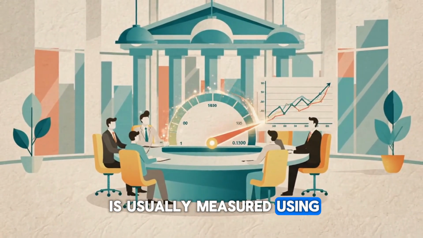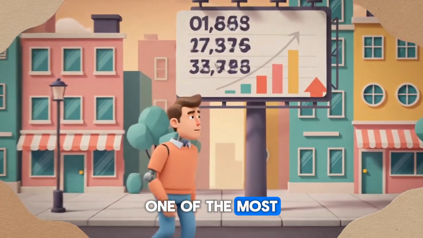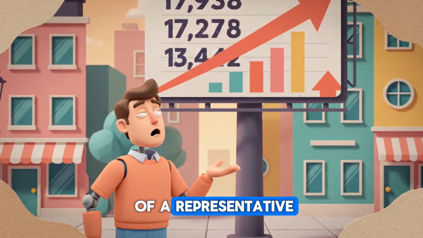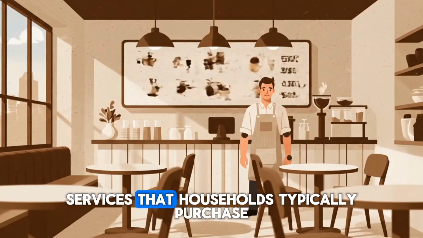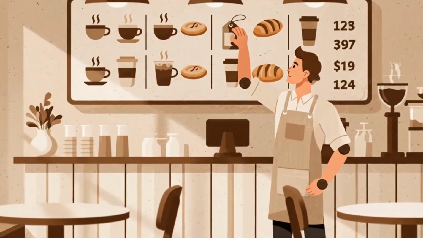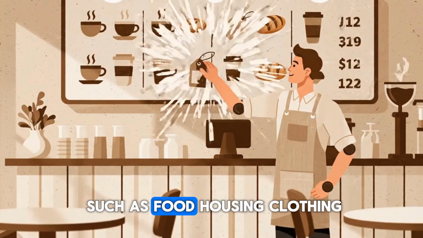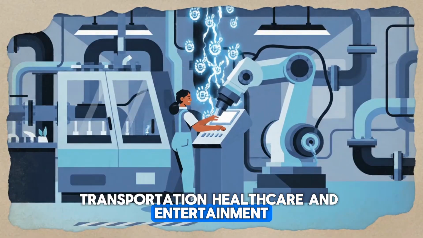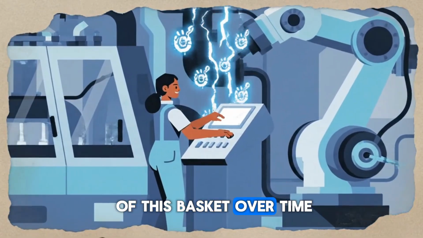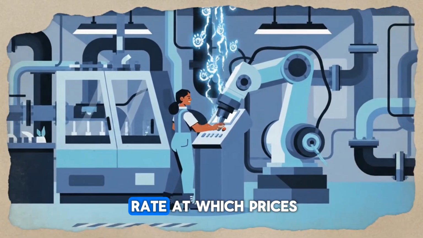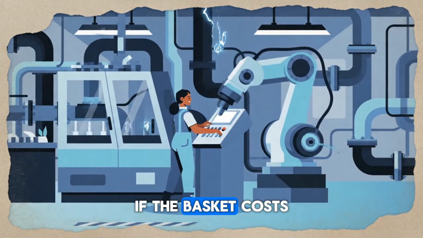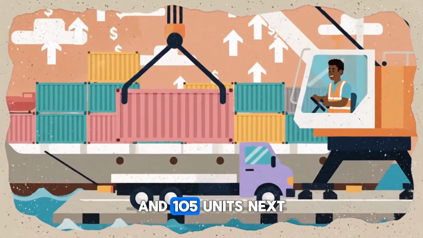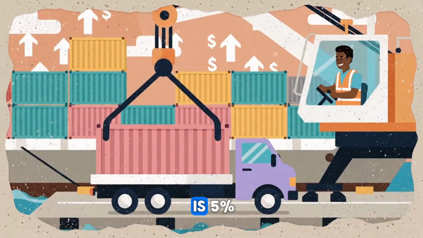Inflation is usually measured using price indexes. One of the most common methods is the Consumer Price Index, which tracks the prices of a representative basket of goods and services that households typically purchase. This basket includes items such as food, housing, clothing, transportation, healthcare, and entertainment. By comparing the cost of this basket over time, economists can calculate the rate at which prices are increasing. If the basket costs 100 units of currency this year and 105 units next year, the inflation rate is 5%.